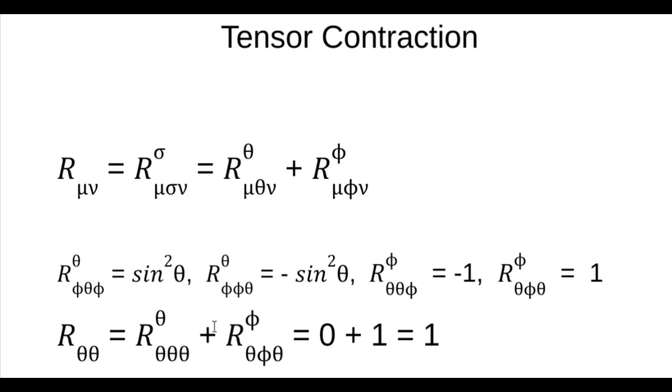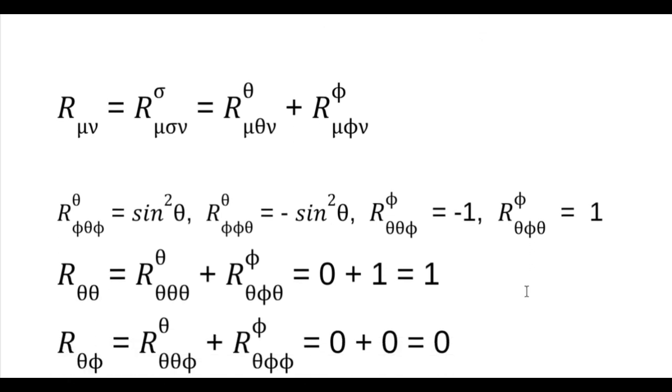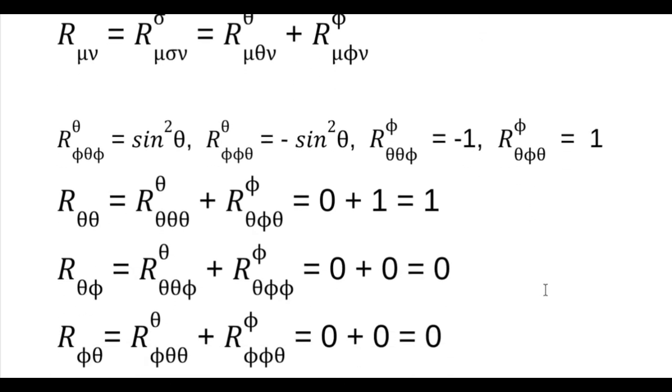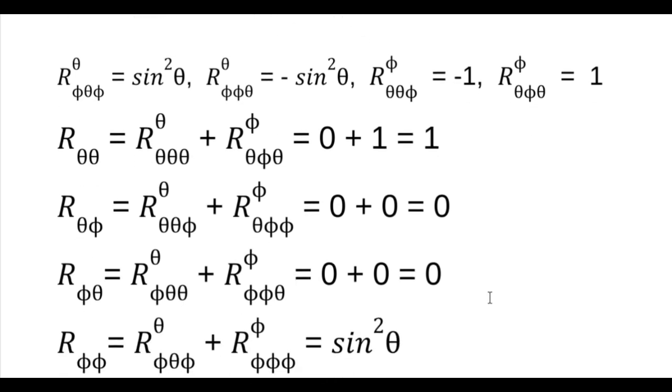We got one of these. This one's 0. We don't have one of those. And this one's 1. So we got 1 hit. These are all 0. These are all 0. And this one has a non-zero, which is this. This is 0. But this is sine squared theta. All right, so we got 2 non-zero components of the Ricci tensor.